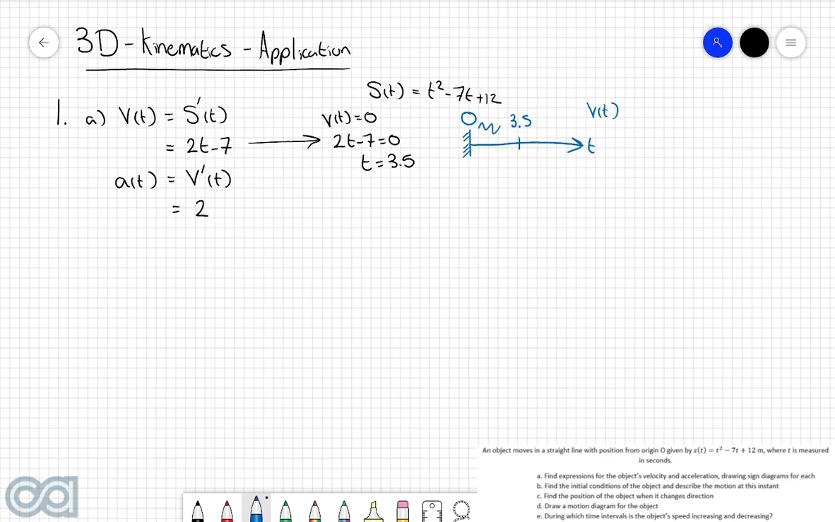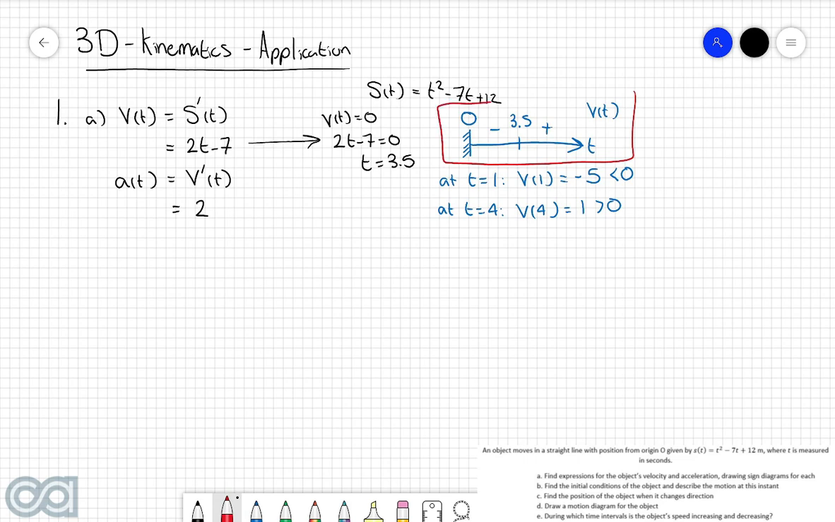For this first region here, we can test the velocity at t is equal to 1. Then v of 1 will be equal to -5. And we got that by just putting t is equal to 1 into the velocity function here. Now this answer of -5 is of course less than 0, so we're going to put a negative there. Then in the second region, we can test the velocity at time is equal to 4, in which case v of 4 is equal to 1, which is greater than 0, so we can put a plus here. So this here is our sign diagram for v of t.